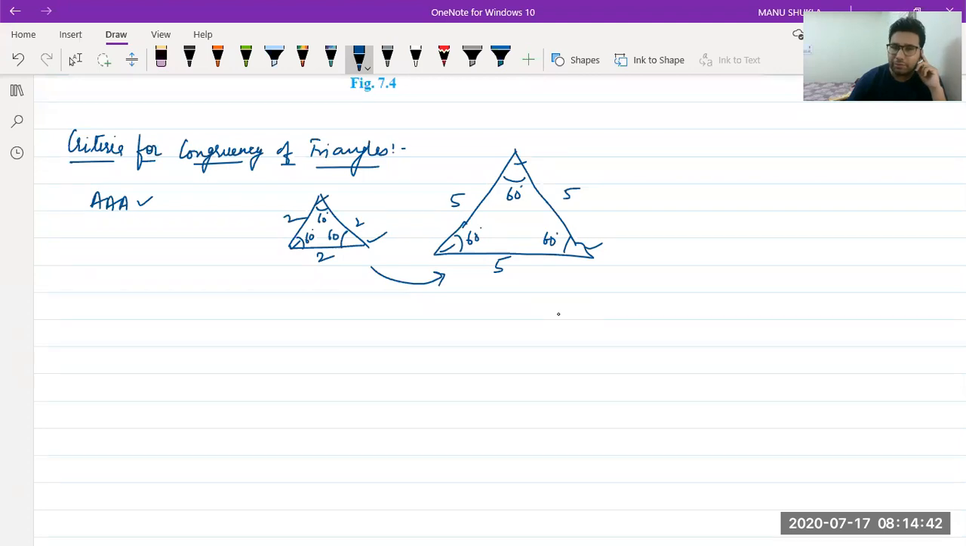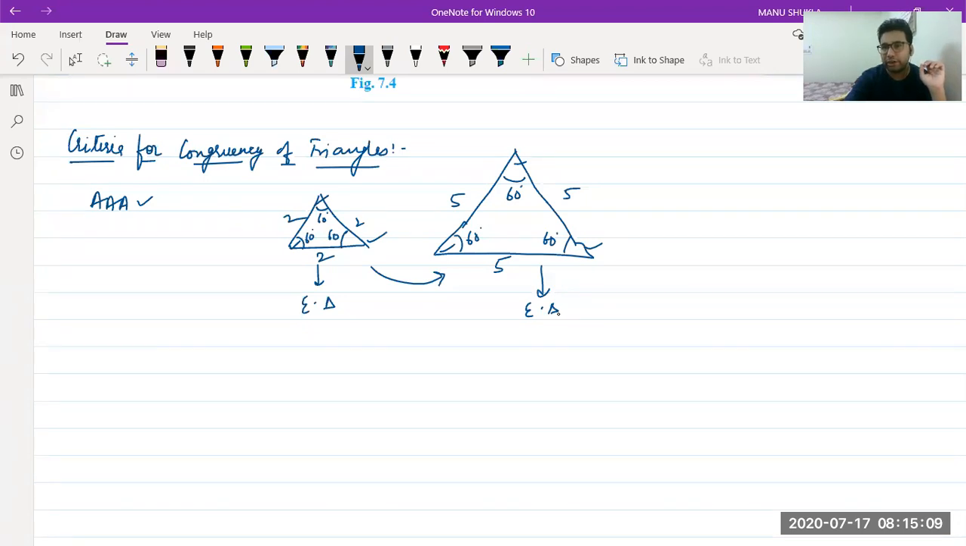Very simple reason, because they are similar, but they are not congruent. They are similar because it is also an equilateral triangle. It is also an equilateral triangle. It is only some magnification of the first figure, but they are not superimposable. They are not superimposable. In some cases they can be congruent, but it is not general. Okay, so that is why triple A is not a criteria.